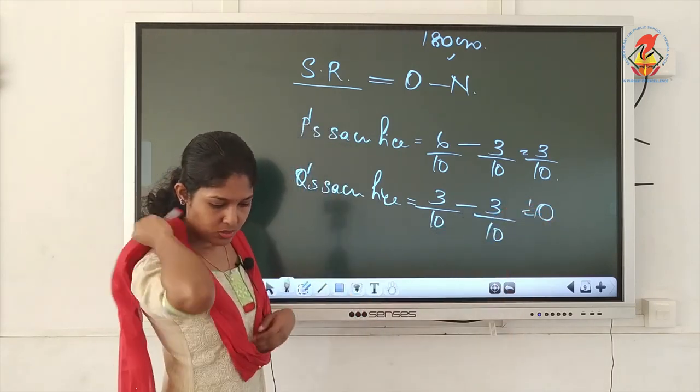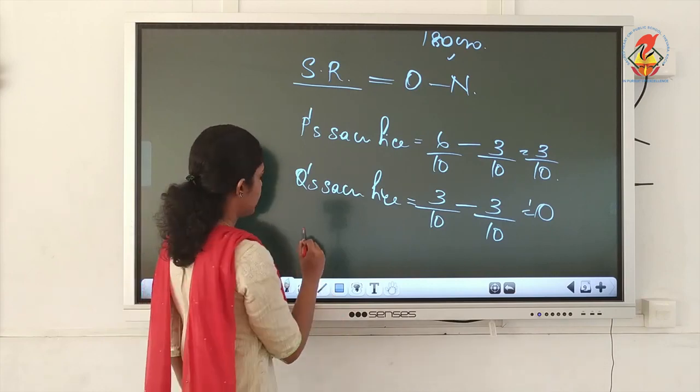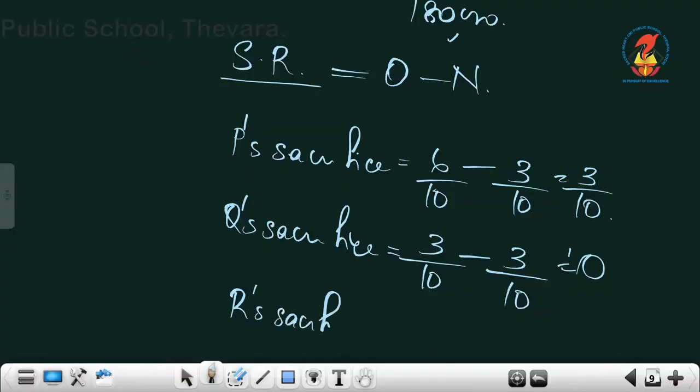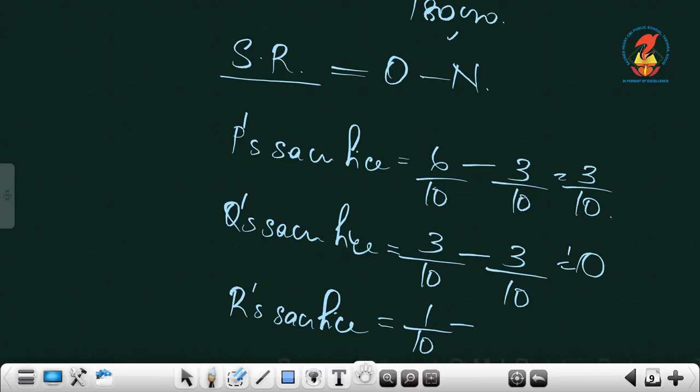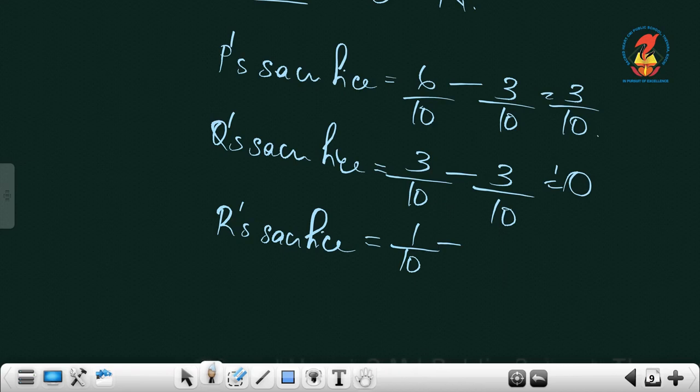Then the next one, R. R's sacrifice is equal to his old proportion, 1/10, minus his new one, 3/10, isn't it? Yes. So that will be minus 2/10.